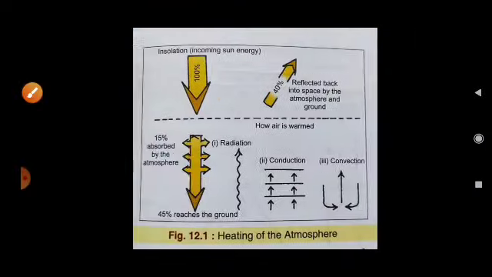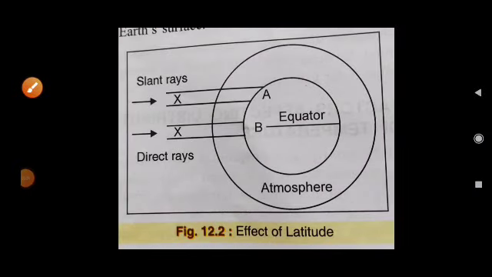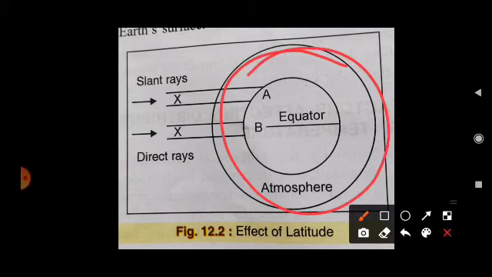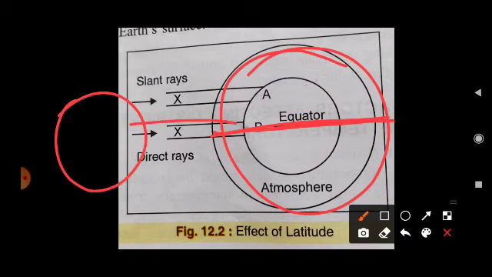Now see, this is the effect of latitudes. We know very well this is the structure of the earth. In the center there is the equator, and here is the sun, so sunlight falls directly on the equator. These are the latitudes. This is the equator, 0 degree latitude, and here it is 90 degree latitude, the north pole.